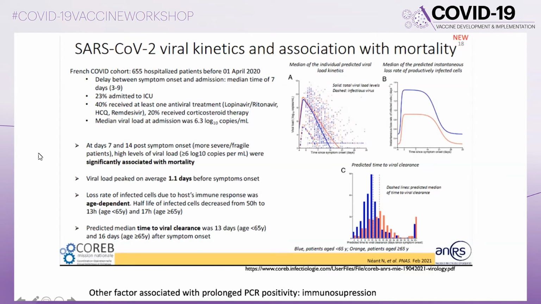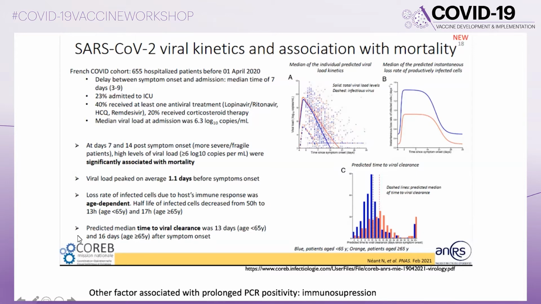For example, in this study in French COVID-19 patients, the objective was to make a modelization of the viral kinetics of SARS-CoV-2. And they showed that after 7 or 14 days post-symptom onset, high levels of viral load were significantly associated with mortality.